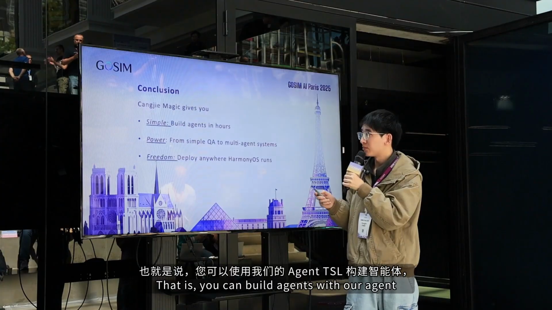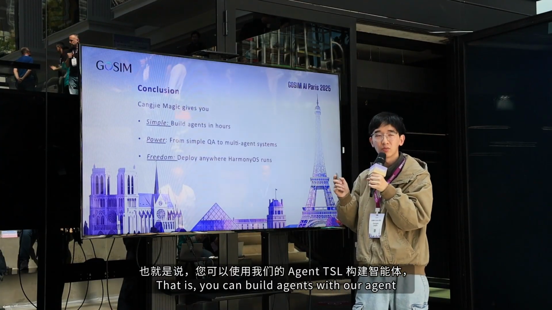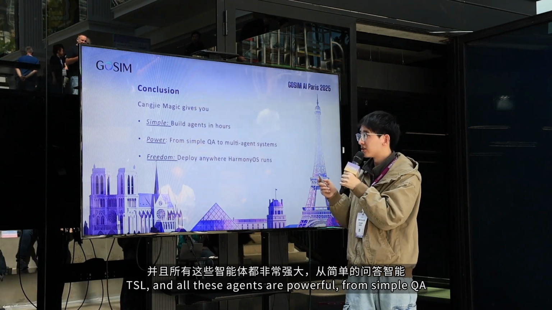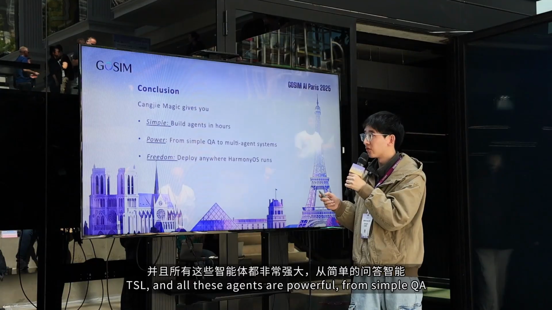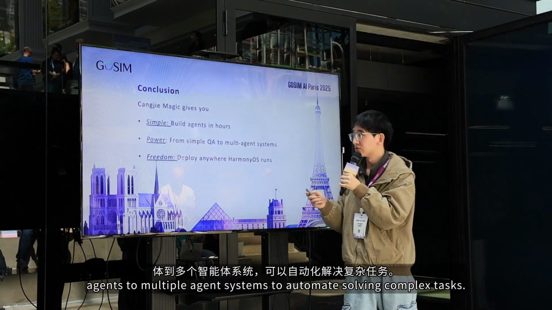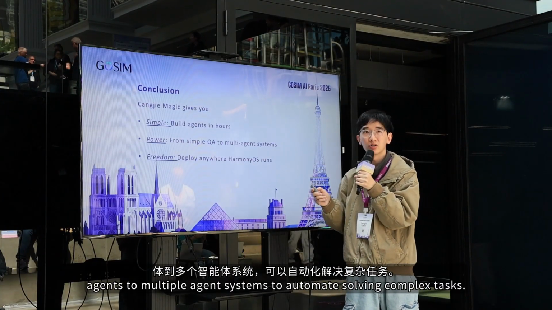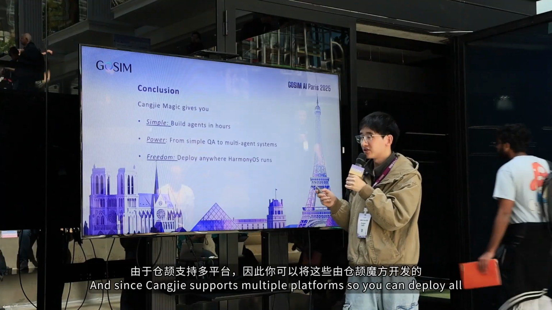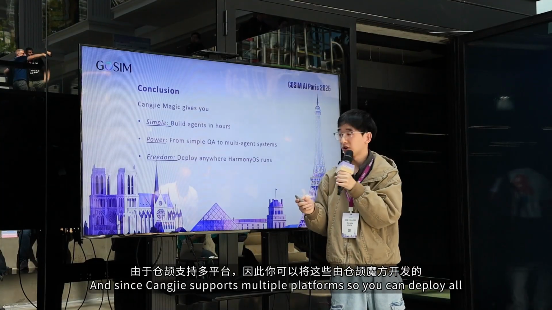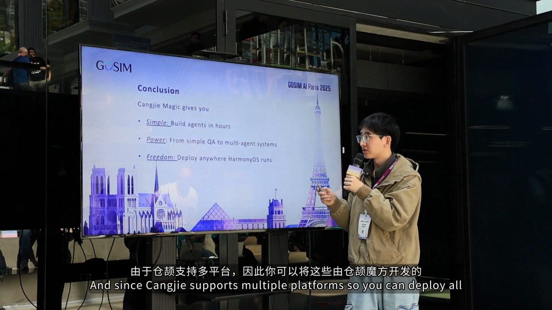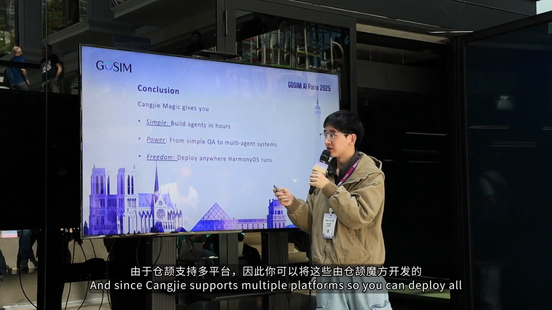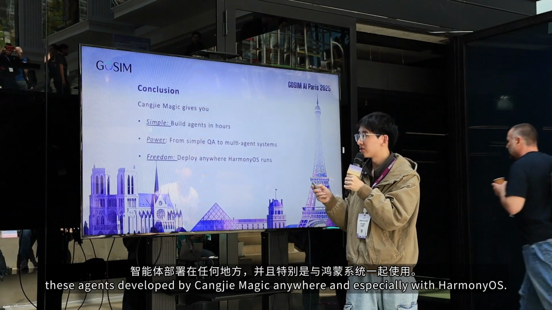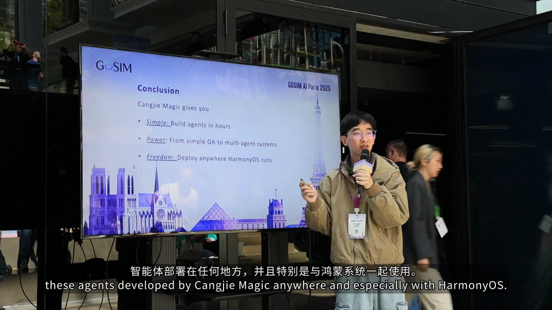That is, you can build agents in hours with our agent DSL, and all these agents are powerful, from simple QA agents to multi-agent systems that automate solving complex tasks. And since Cangjie supports multiple platforms, you can deploy all these agents developed by CangjieMagic anywhere. And especially with HarmonyOS,